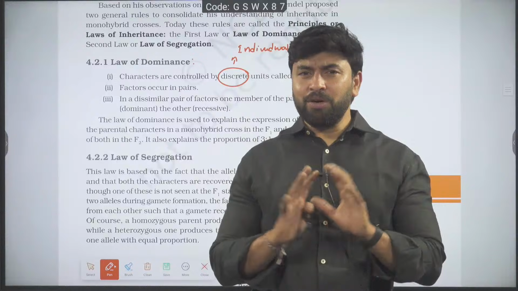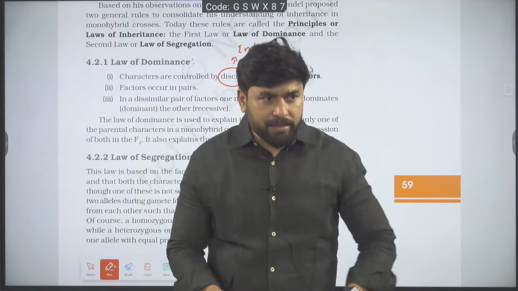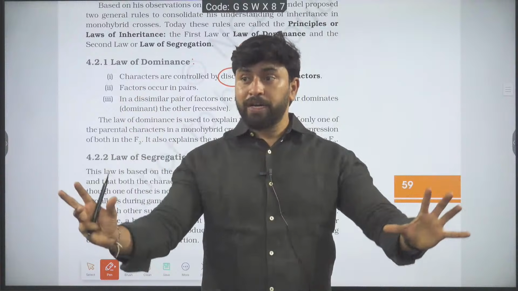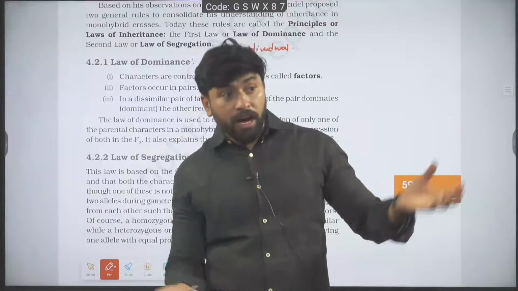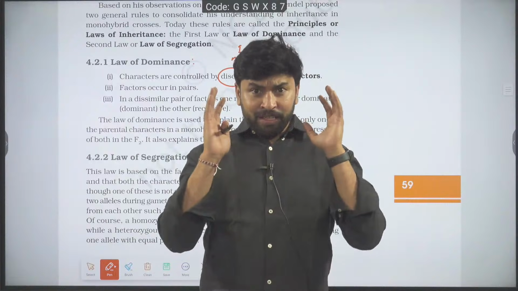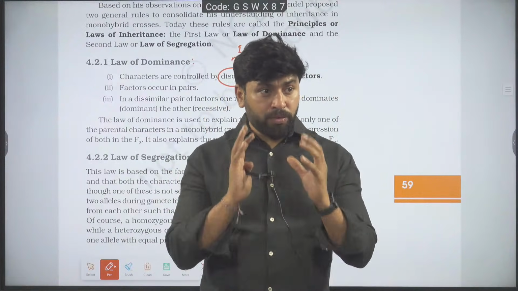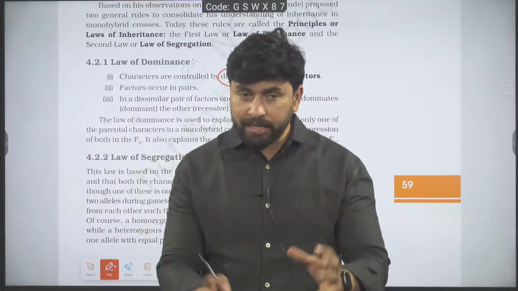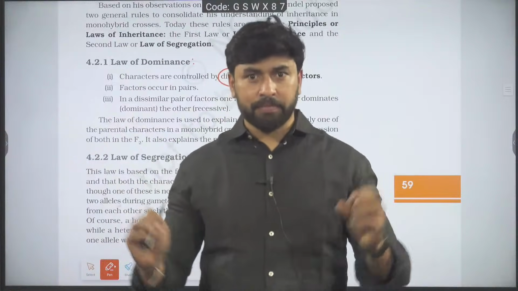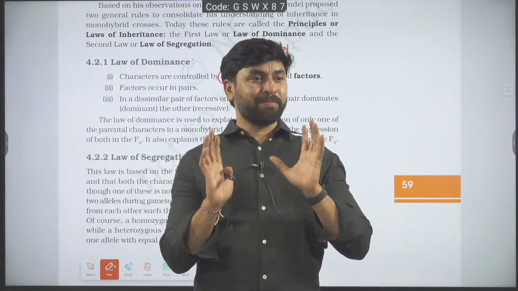Mendel said no, it is not happening like that. If you have 100 characters, 100 factors are required. Not all 100 characters are controlled by one factor. For every character, a separate factor is required. Who gave this concept? First time Mendel.